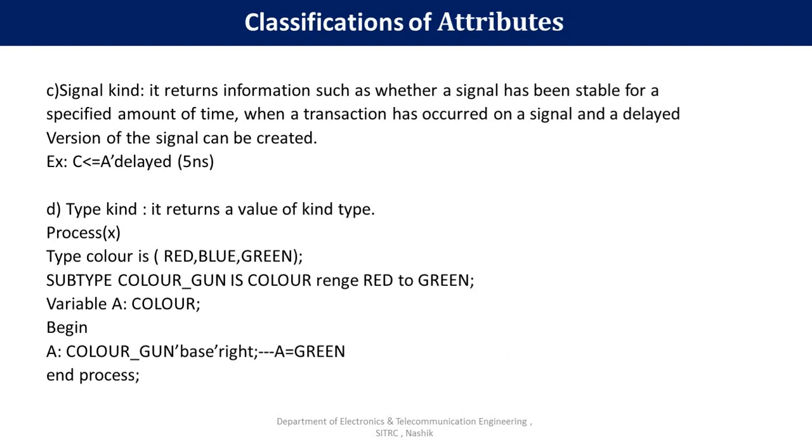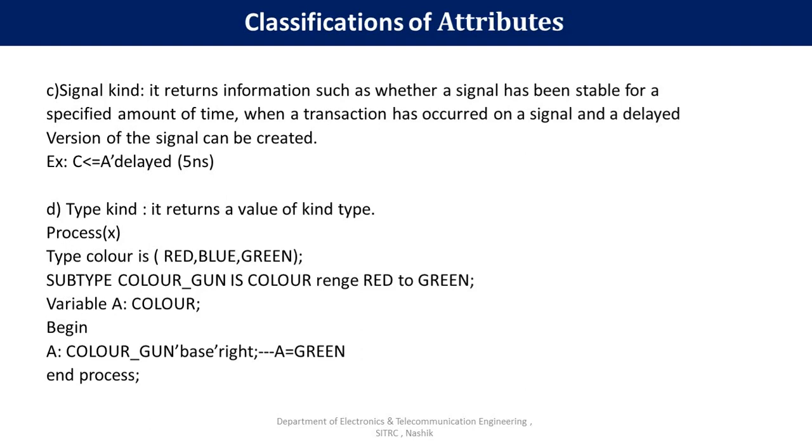Hence, the signal kind of attributes is useful when the signal is stable before reaching the clock for a specified amount of time and when a transaction occurs on a signal, a delayed version of the signal can be created. Let's see the example. C is assigned A'delayed of 5 nanosecond. Means C is assigned A after 5 nanoseconds.